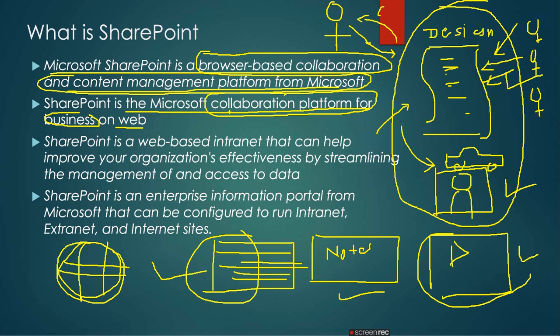And collaboration means many people at a time accessing the same content and working on the same content. Earlier I showed you, I created one Excel and shared that Excel with multiple people, and they just fill in their information in that Excel, so that I can do my work. So it's called collaboration. Maybe many people work on the same Excel at the same time.